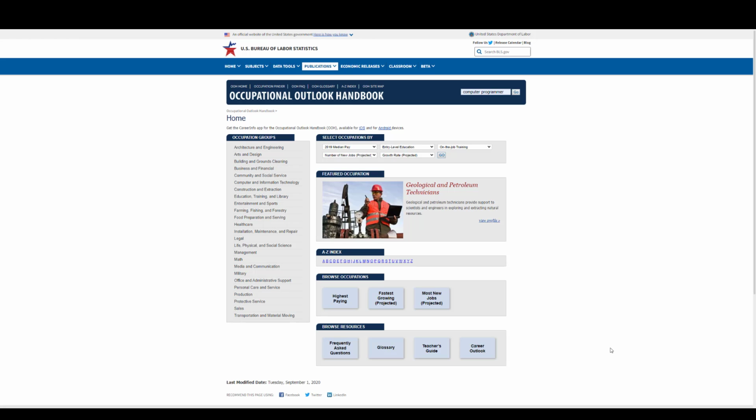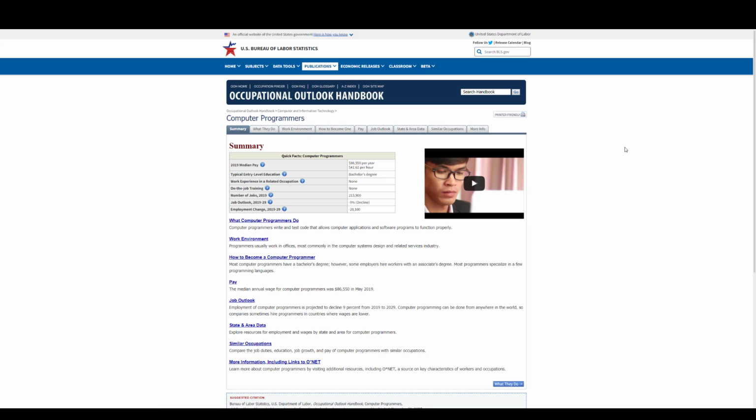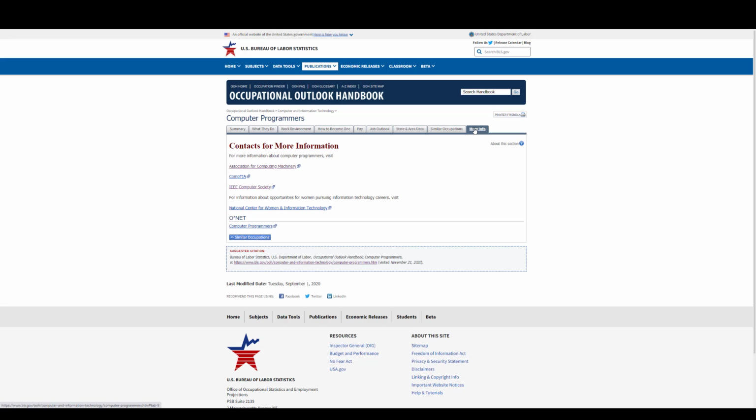Typing computer programmer in the search box brings up 528 results. The first one is exactly what I'm looking for. I'm going to go right to the More Info tab, where I see a few contacts for additional information. These are professional organizations for people in the field of computer programming. I'm going to choose the IEEE Computer Society and see what I can find there.